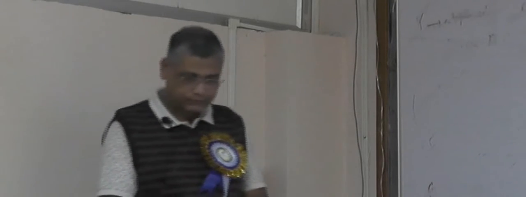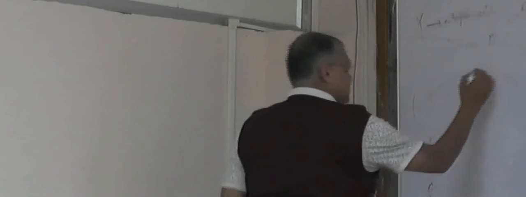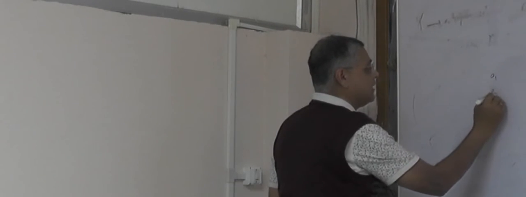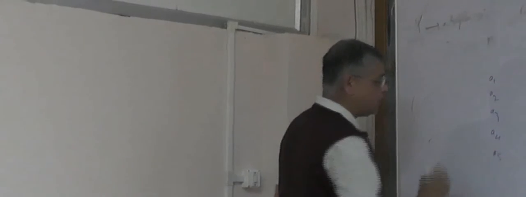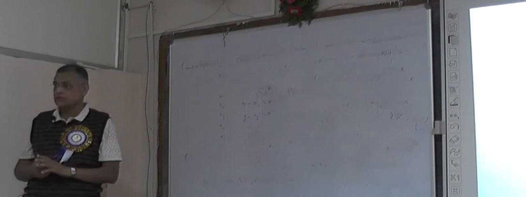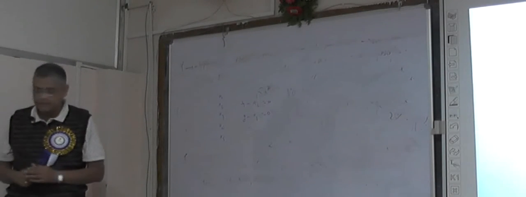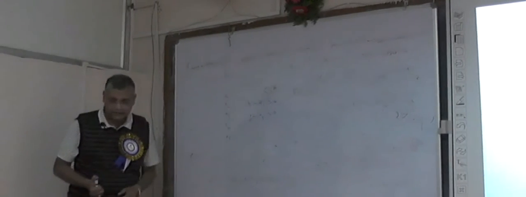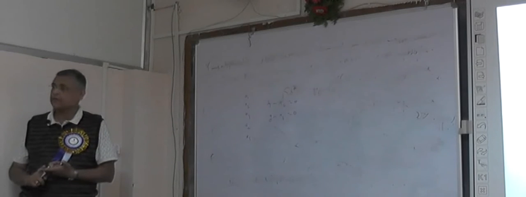The 5-point uniqueness theorem states that if two meromorphic functions share 5 points, say a1, a2, a3, a4, a5, that means if f minus ai equal to 0 and g minus ai equal to 0 have the same set of solutions, ignoring their multiplicities, for these 5 values of ai, then f is identically equal to g. f is the same as g.